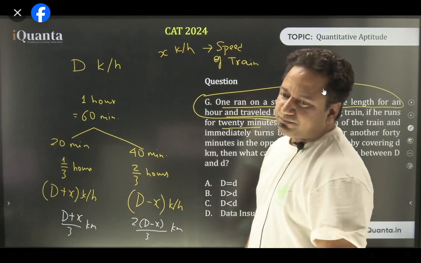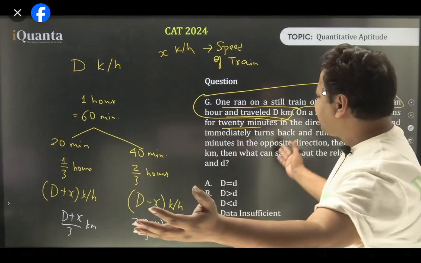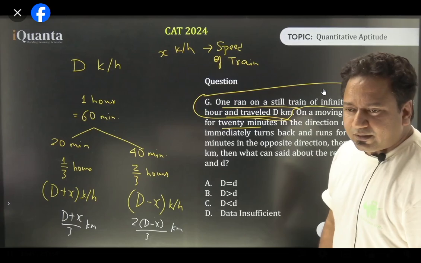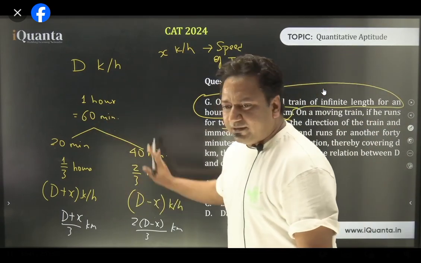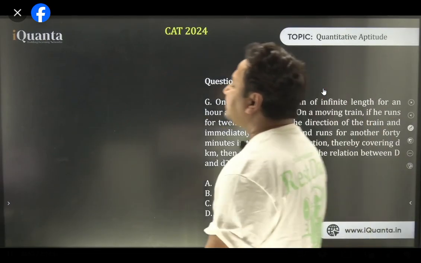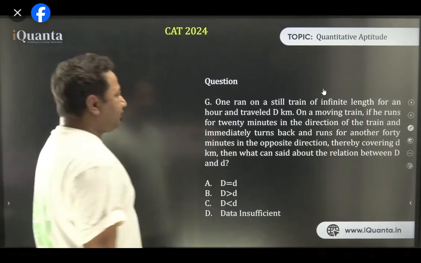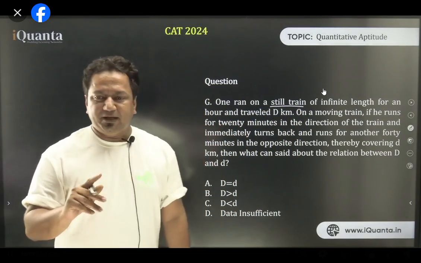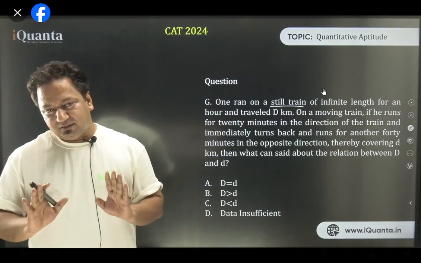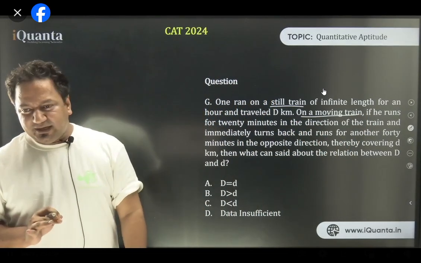One question I told you, I have not mentioned, but let's assume that it's running on the object. Okay, this much is clear. So all of this is clear. What is not clear? I'll do it again. Listen to one thing, listen to me carefully, everyone. Whenever they say still train, that means they are talking about an instance in which the train was not moving. So they're talking about the speed of G1 only. In the second case, it says on a moving train. It's clearly said over there. Do you guys read the question before commenting?